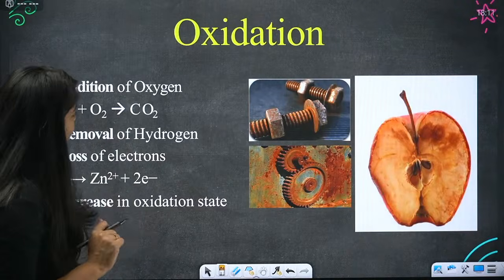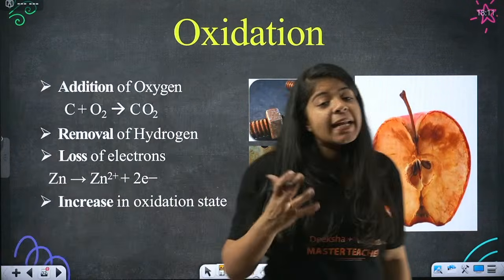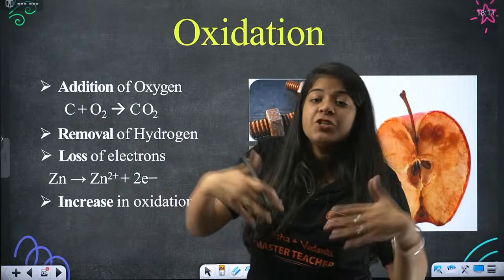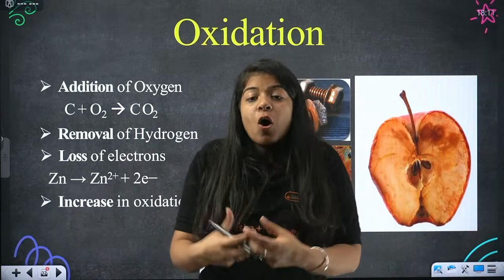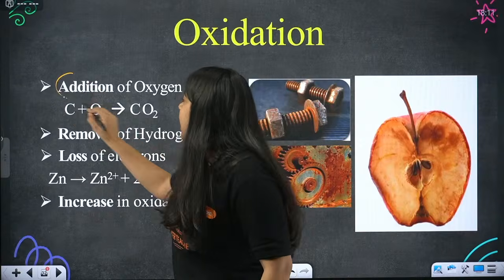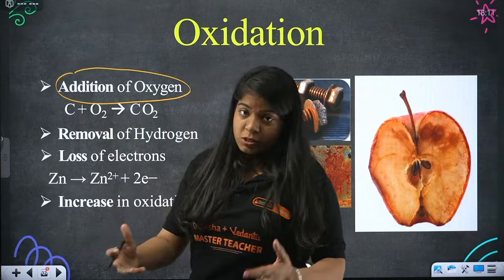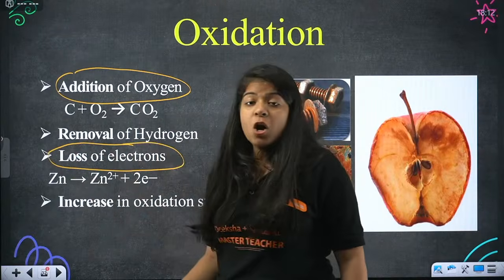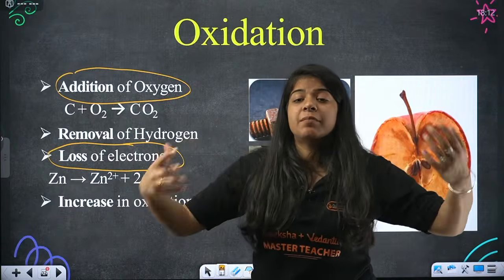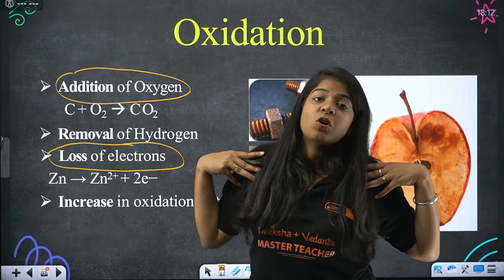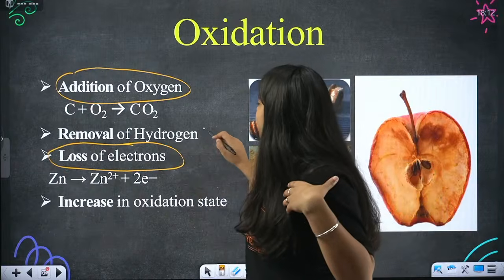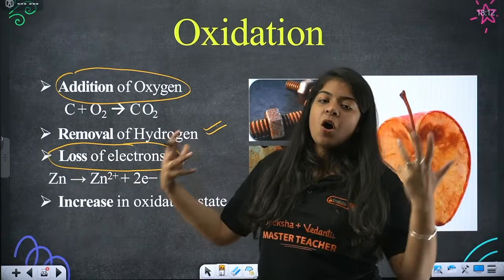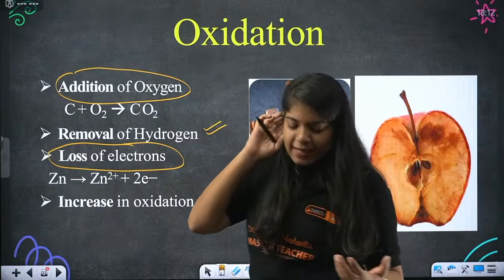We have oxidation. Whenever in any compound oxygen is added, addition of oxygen is called oxidation, or losing of electrons. Two definitions are there. Addition of oxygen, C plus O2 gives CO2, and loss of electrons. If I give 2 electrons, that means oxidation happens. Or removal of hydrogen. If I take oxygen or give hydrogen, that is oxidation. Done?